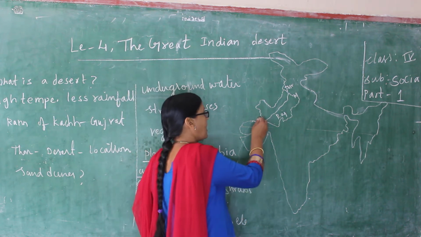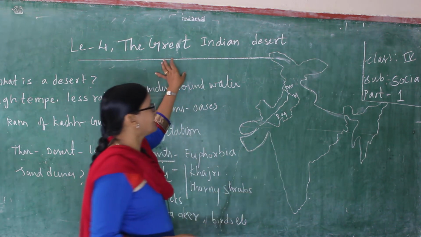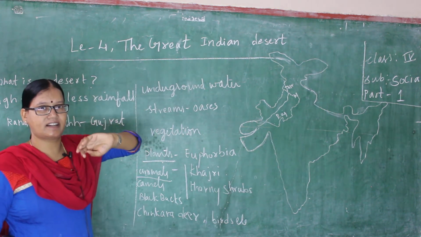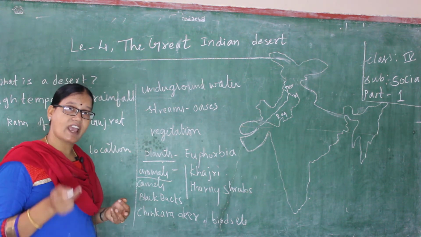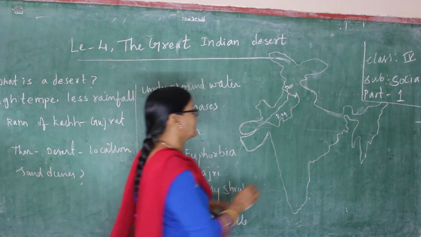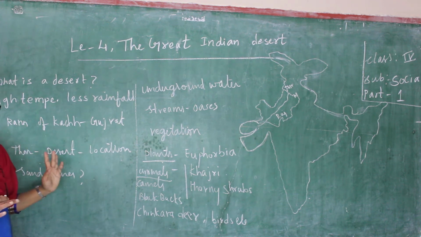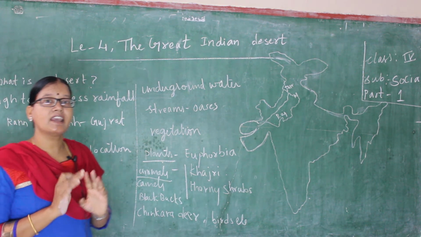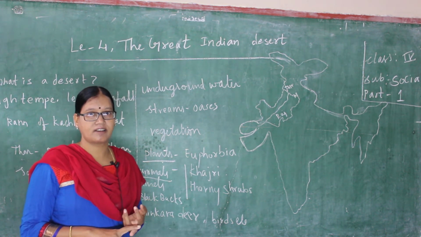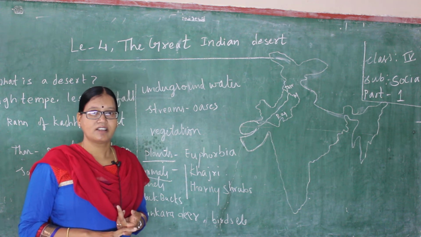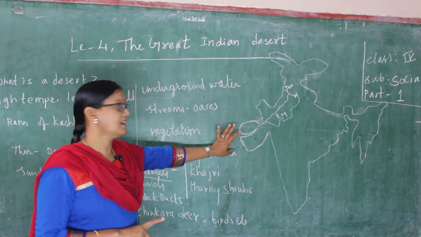See, this is a map of India. Why is there a Great Indian Desert? We'll say our country is a great country. Why? Because we also have a great desert. What is a desert actually? A desert is where there is less rainfall, high temperature, sand dunes, and less vegetation. Compared to the other areas, it is something different. That is a desert.